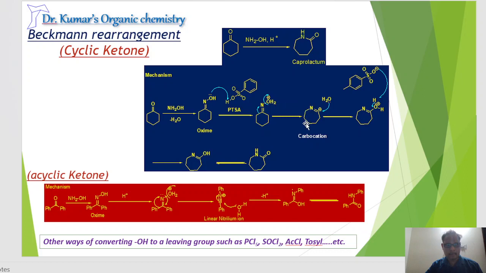Then it forms the corresponding carbocation, and the cation is trapped by water. Now the para-toluene sulfonate picks up the proton and it forms the corresponding imino alcohol. After tautomerization, it gives the corresponding 7-membered lactam.